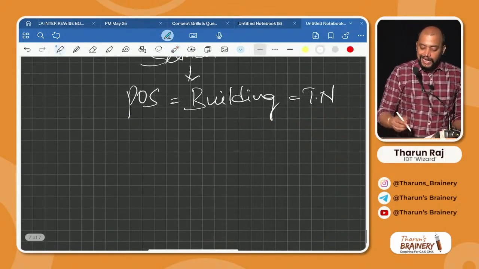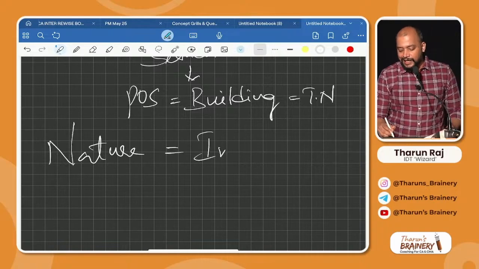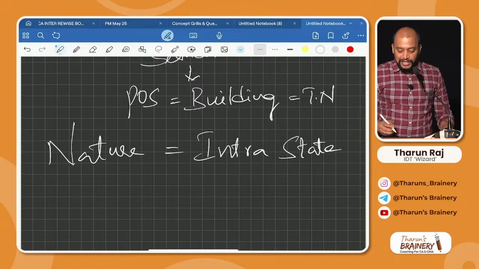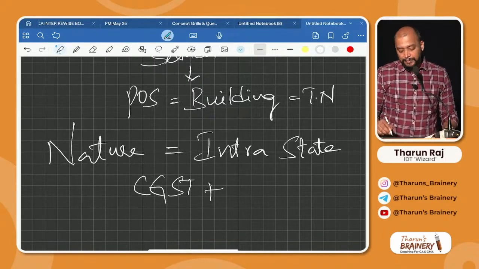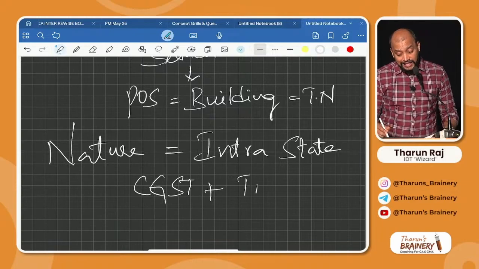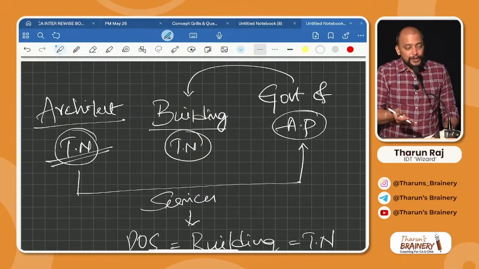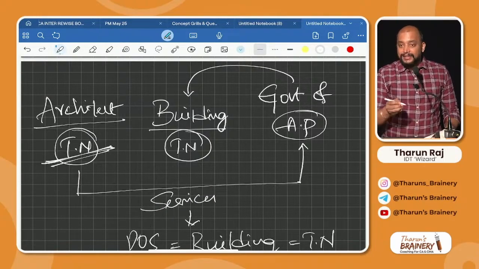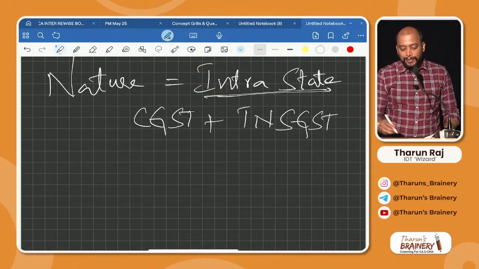Now, what is the nature of supply? The nature of supply is intrastate supply. Intrastate supply means CGST plus SGST, correct? Which SGST? Tamil Nadu SGST. How Tamil Nadu SGST? Because the architect is in Tamil Nadu, and the place of supply is also Tamil Nadu. Therefore, it is an intrastate supply chargeable to CGST and Tamil Nadu SGST.